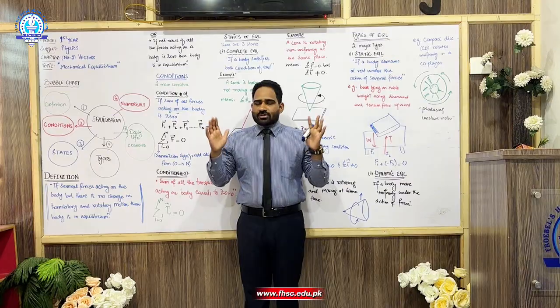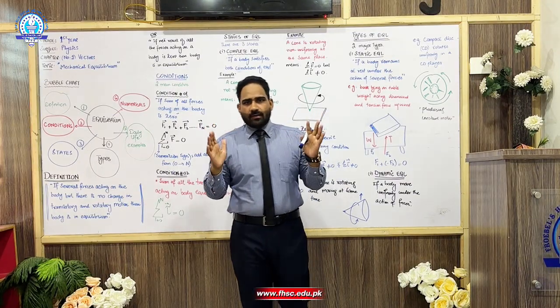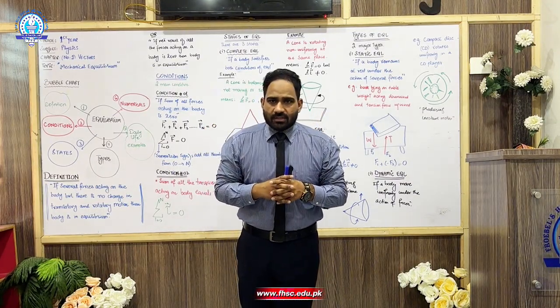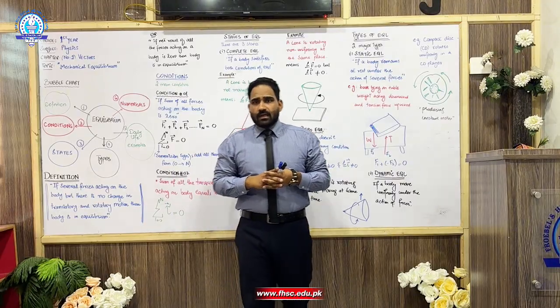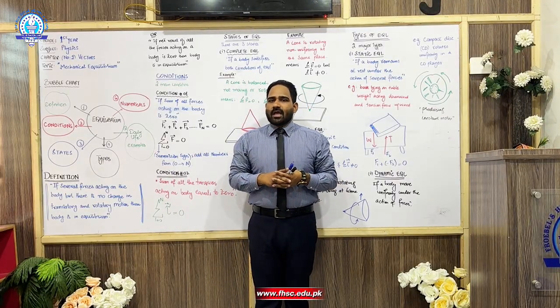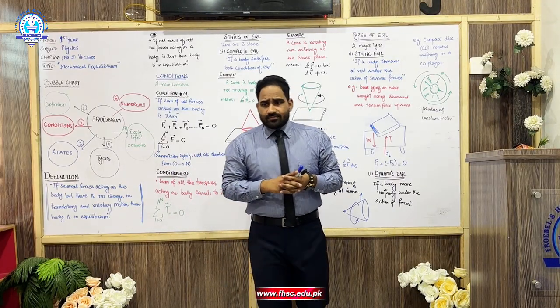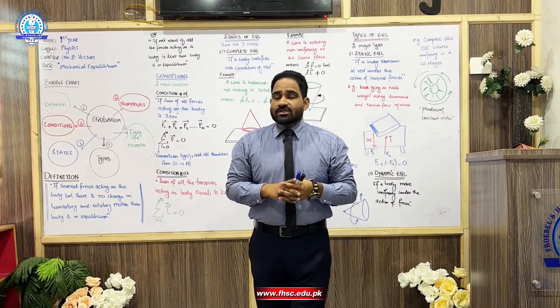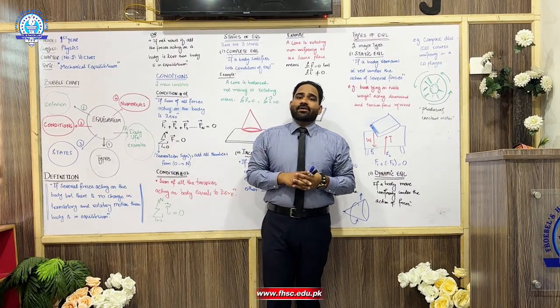So forces are balanced to each other, front and back, they cancel out the effect of each other and the body will be stable. So we can say the body is in equilibrium because there is no change in its translatory motion or its rotatory motion.